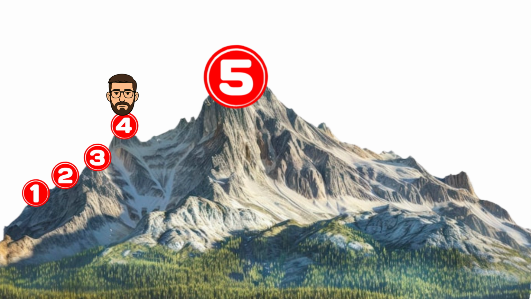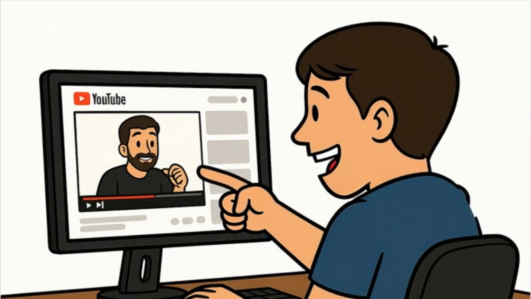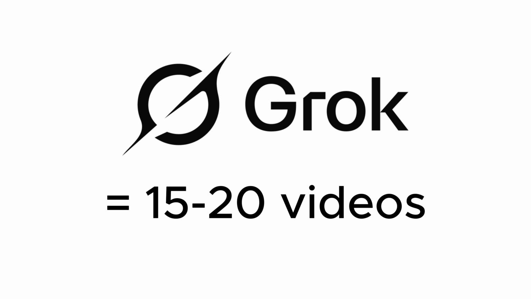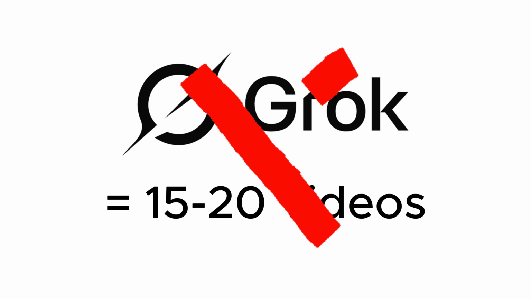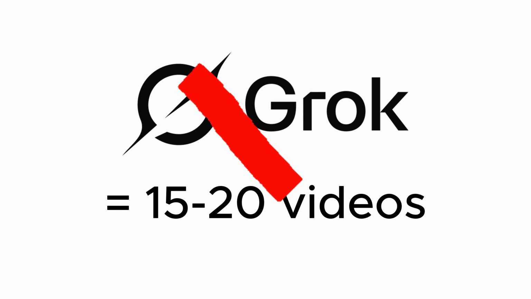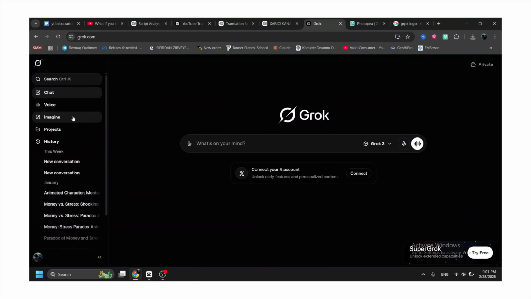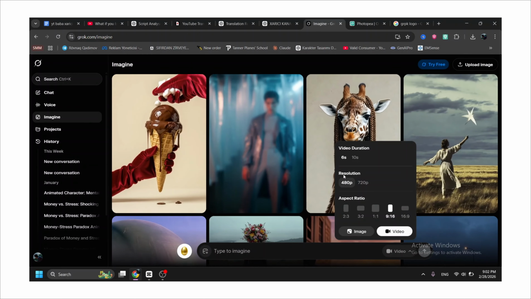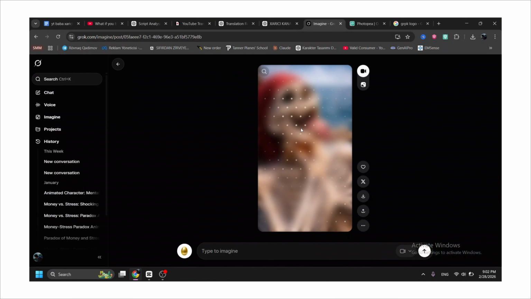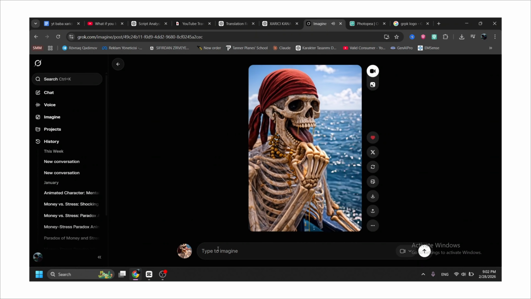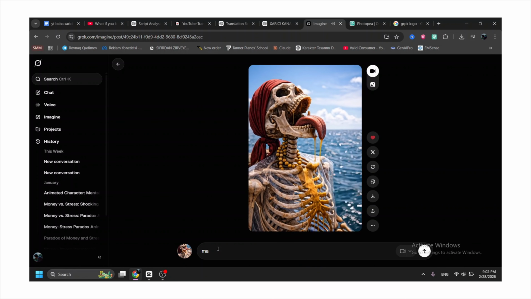Step 4, creating the video. You're actually pretty lucky here because with Grok, you can create close to 20 videos per day. If the limit is full, just open another email and try with that. Did that not come to your mind? Anyway, go to Grok, enter Imagine, and upload your image. Grok will already convert it into a video, but don't fully rely on that. After the video is ready, briefly describe in the text box what should happen in the scene. This way, you'll get much better scenes.